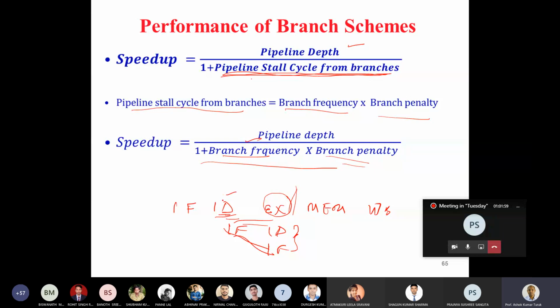Here I said I am doing all my operations in the instruction decode stage: the comparison, decoding, sign extension, and also computing the target. Rather than computing the target at the instruction decode stage, I am computing it at the execution stage. If that is done, the PC cannot be updated here as in the previous case.